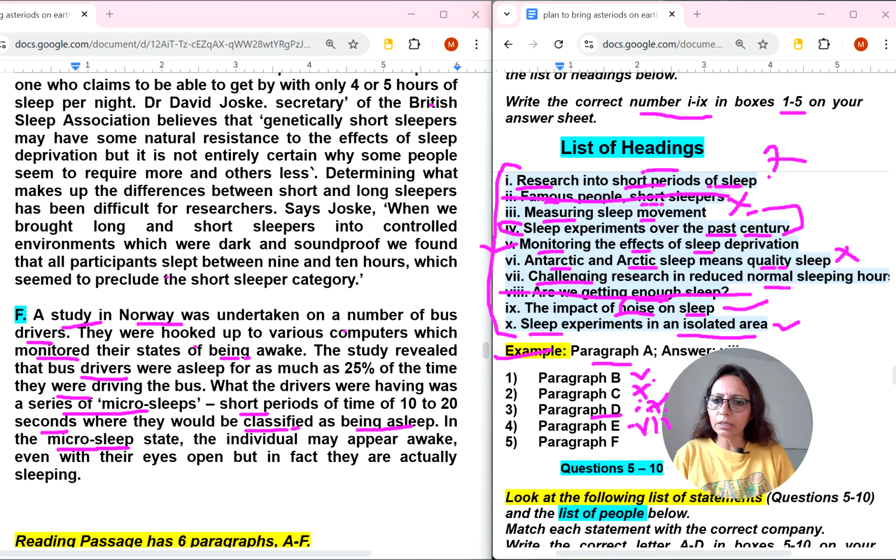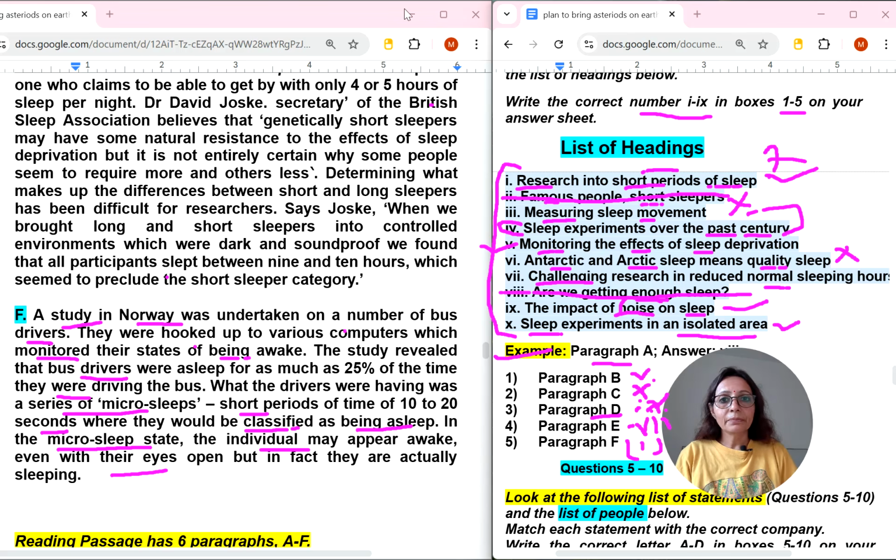In a micro sleep state, the individual may appear awake even with their eyes open, but in fact they are actually sleeping. Okay, so no other heading is matching. See this, you can just note it down, whatever was left. Measuring sleep movement, it is not. Sleep experiment we have selected. This also we have selected. So only the first is left. So I can give the answer for this.